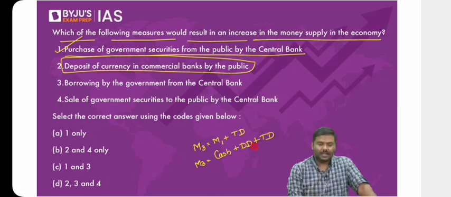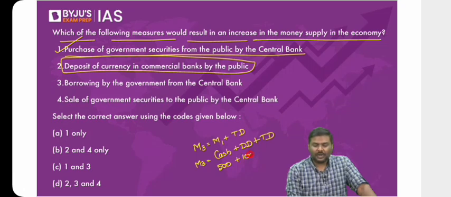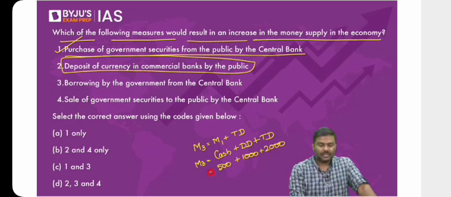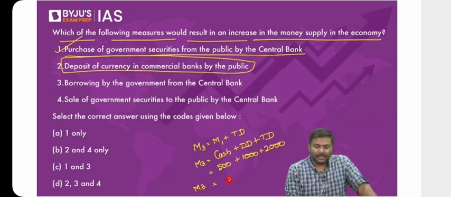Now let's take a simple example. Imagine we have a cash of 500. Demand deposits are worth 1,000 rupees. Term deposits are worth 2,000 rupees. Now how much is the total M3? You tell me. M3 will be equal to 3,500 rupees.